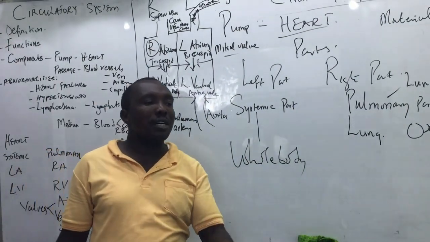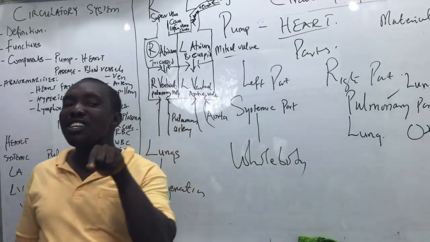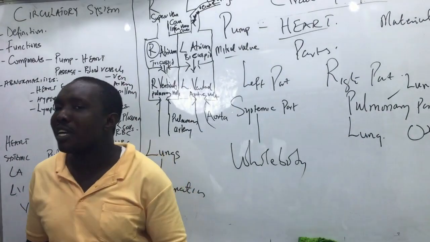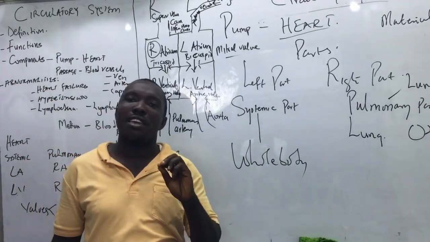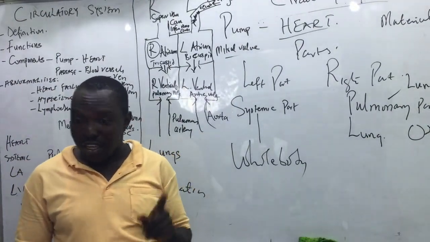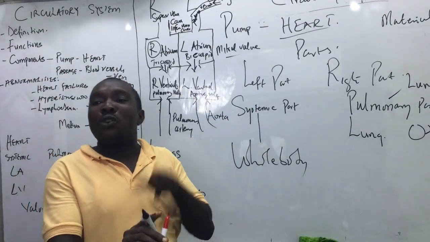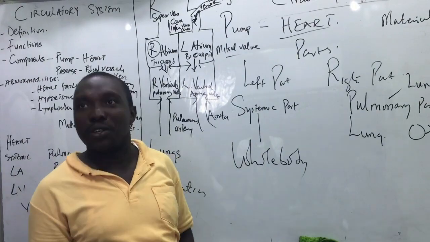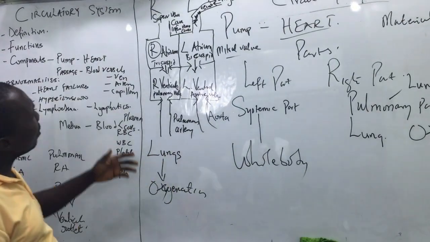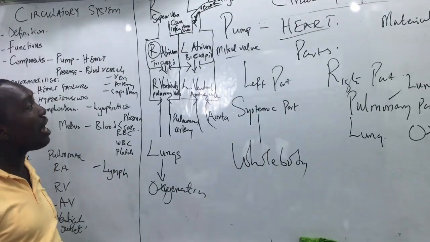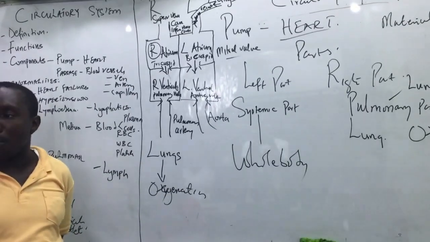Every artery in the body has a route from the what? Aorta, except the pulmonary arteries. That is a fact. You get that? Even the artery that supplies your digit indirectly originates from the what? Aorta. Are we okay? So we have dealt with the heart. Any questions so far? So this is the pump.